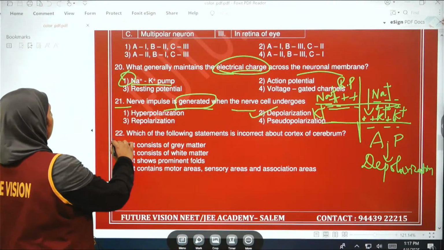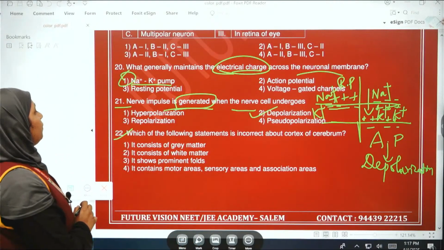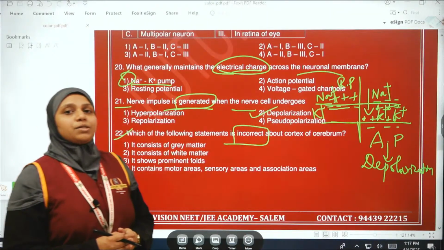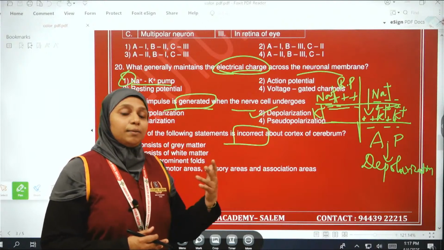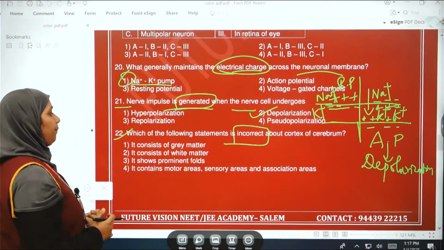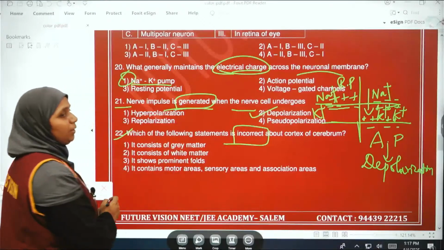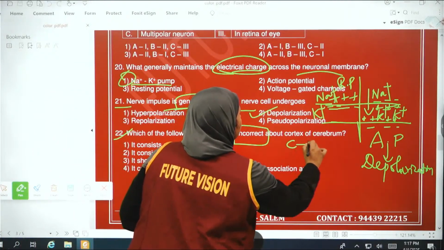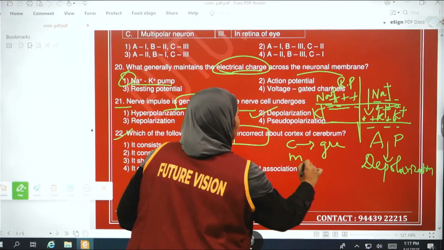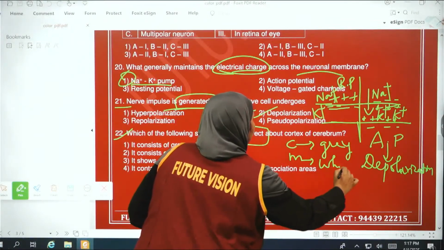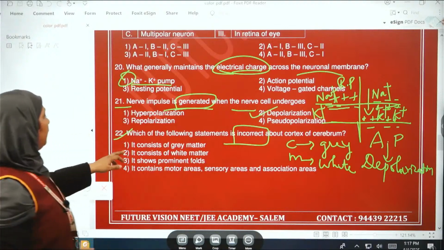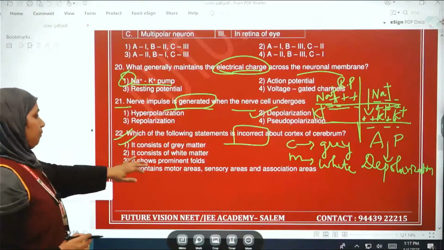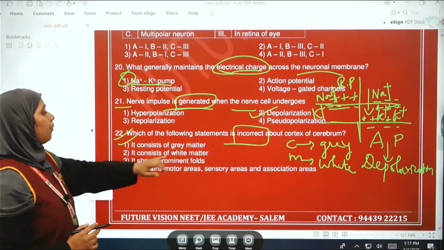Then the 22nd question: which of the following statements is incorrect about the cerebral cortex? They are asking for the wrong statement. First, it consists of gray matter. Yes, the cortex is the outer layer. The outer one, the cortex, is gray and the inner medulla is white. Then the second option, it consists of white matter. I will say the answer. Then the third one, it shows prominent folds.